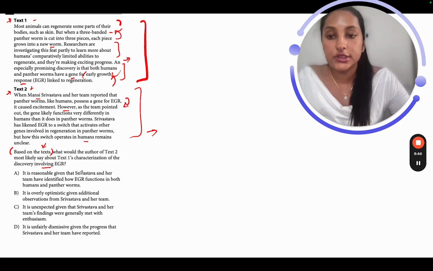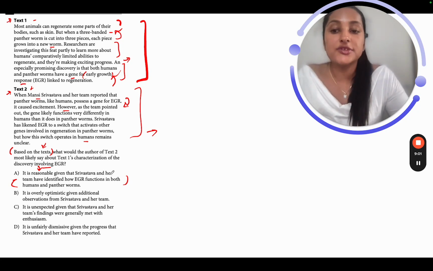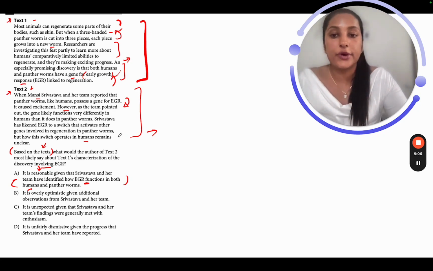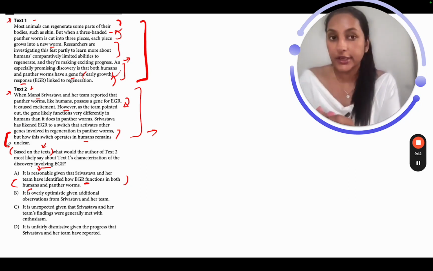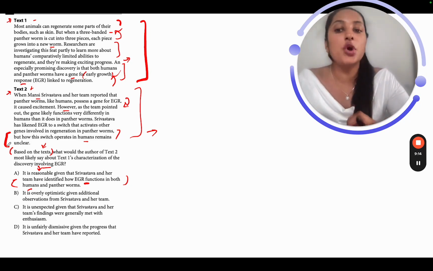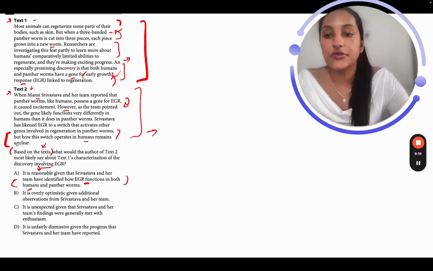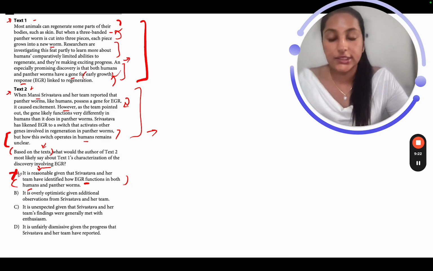A. It is reasonable given that Srivastava and her team have identified how EGR functions in both humans and panther worms. Now, this is my problem, and it's in the second part. Fine, it can be reasonable, that's okay, but the problem is that they have still not identified how EGR functions in humans. That's the problem, correct? In the last sentence of text 2, they clearly mentioned that how that switch operates in humans is not clear yet. So they have not really identified how EGR functions in humans, correct? So A is definitely out as it's contradicting text 2.